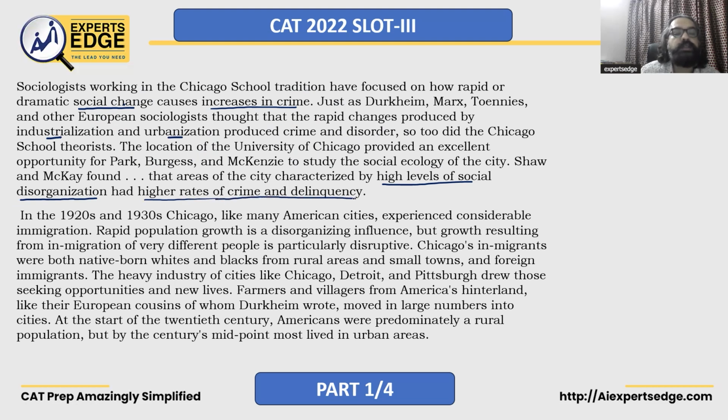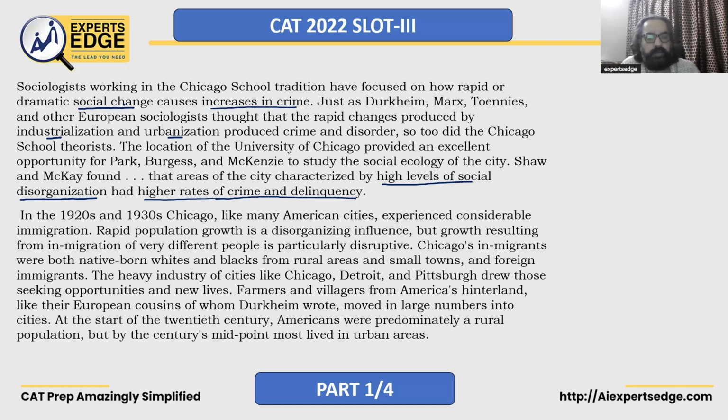What do you mean by delinquency? Delinquency is not following the rules, right? In the 1920s and 1930s, Chicago, like many American cities, experienced considerable immigration. So what is immigration? Immigration is when people are coming into your country from some other country, right?